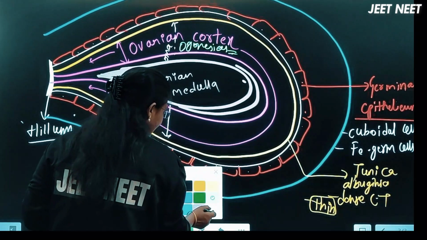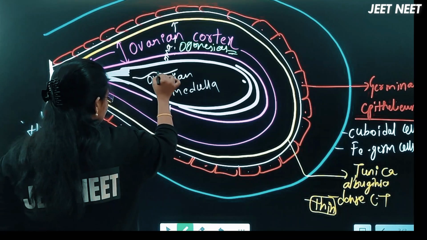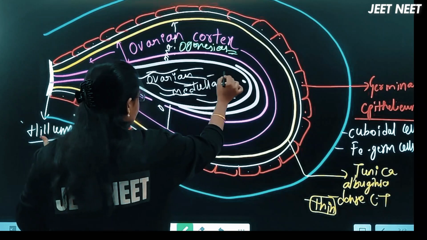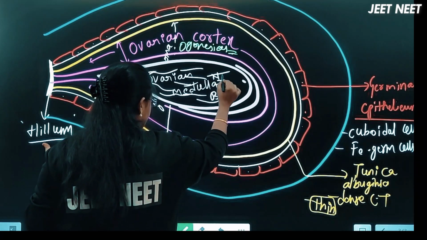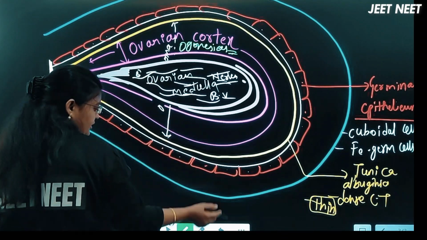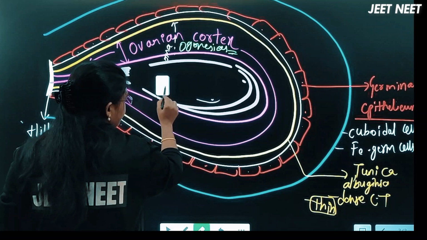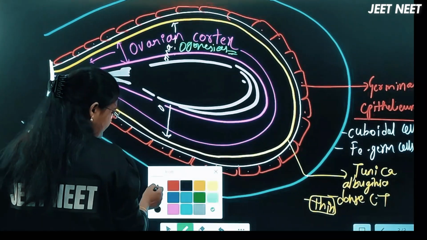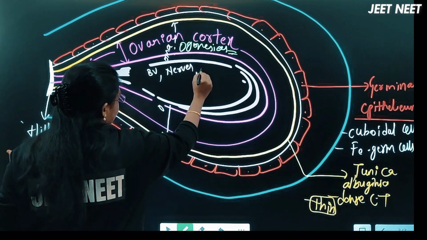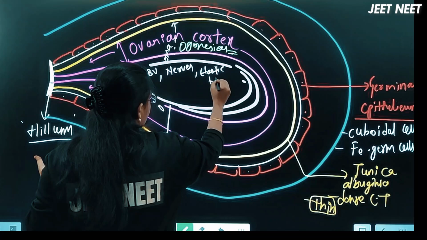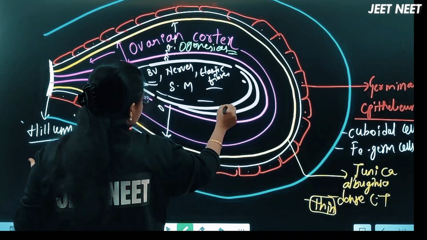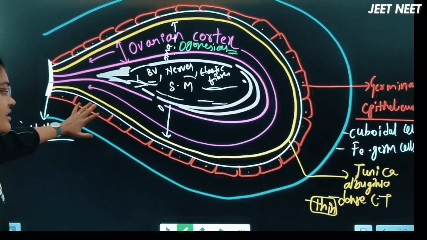Ovarian medulla is a region where the blood vessels will be present, which will be entering into the ovary here, right? And then some nerves will be present here. It contains the blood vessels and nerves, and it contains the elastic fibers, right? And it is made up of smooth muscle. Of course, as it is an internal organ, it is made up of smooth muscle. Okay, this is the internal structure of the ovary, right?